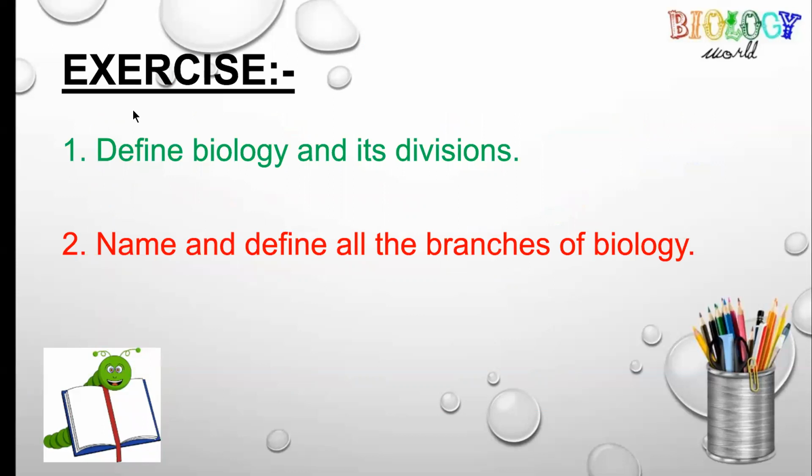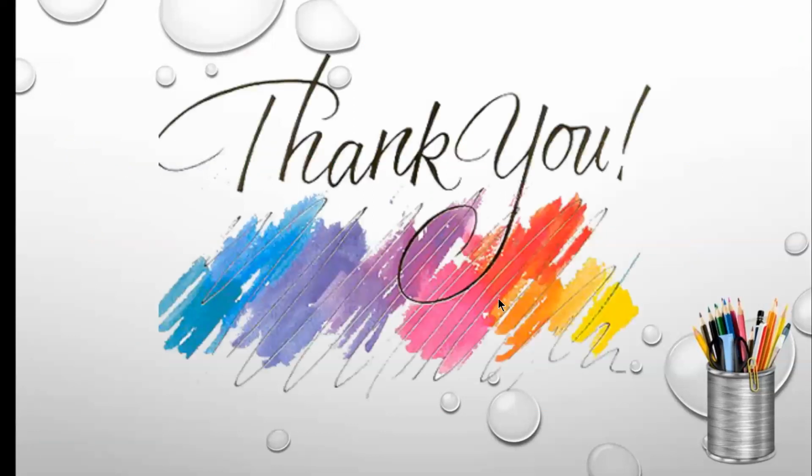Now, at the end, the exercise. Two questions are given. Number one, define biology and its divisions. It means you have to write down the definition of biology and then write down the names of the divisions and their definitions. Question number two, name and define all the branches of biology. First of all, you have to write down the names of all the 16 branches of biology. Then you have to define them separately. Thank you.